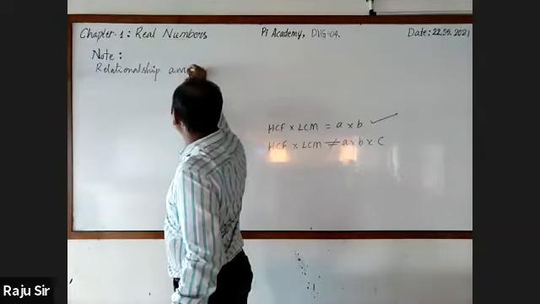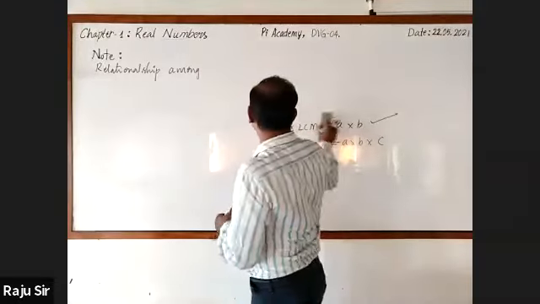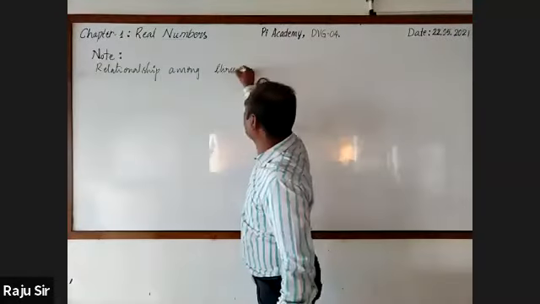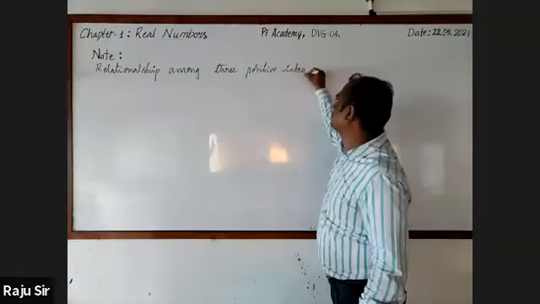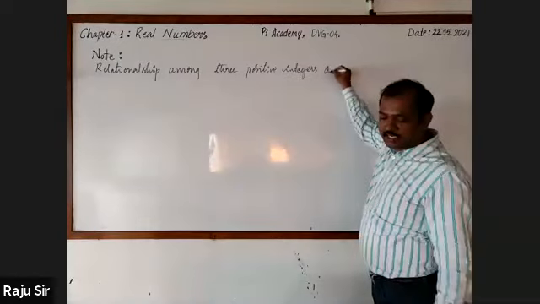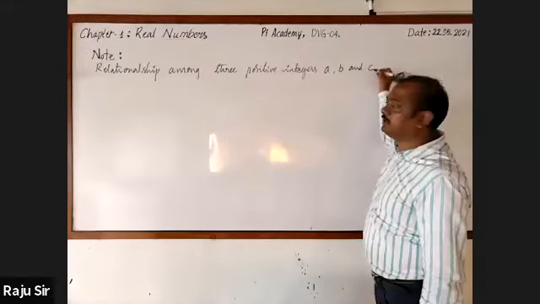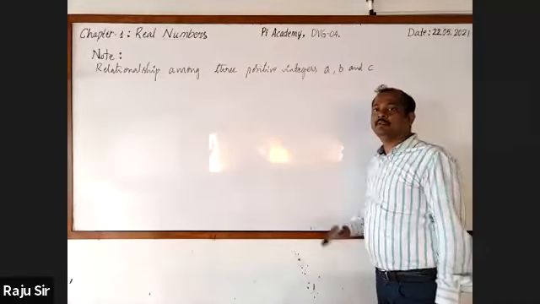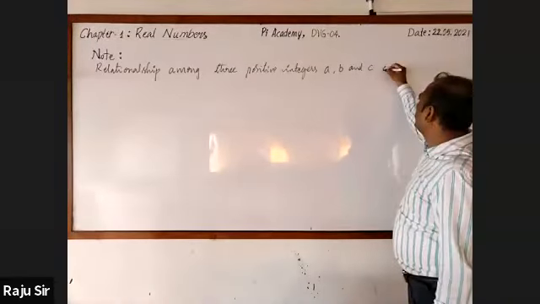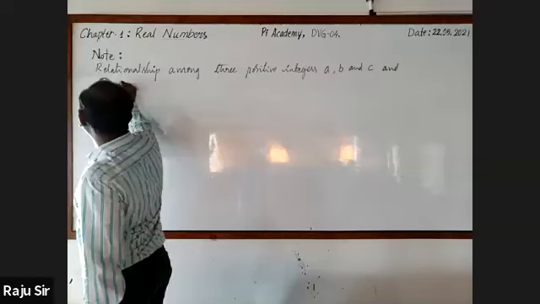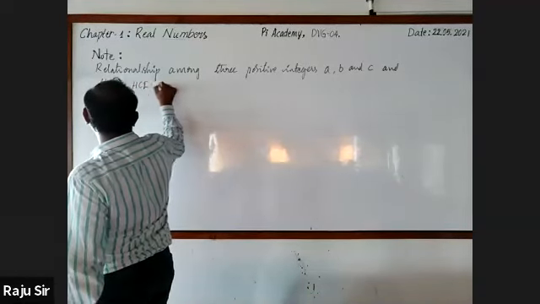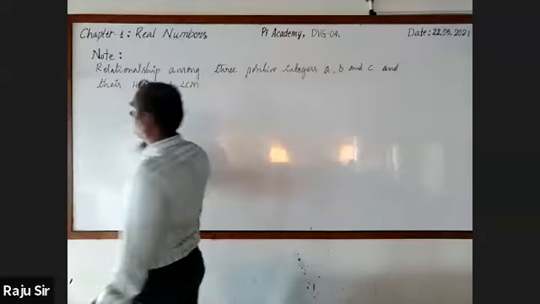You must copy whatever I write. Relationship among three positive integers A, B, and C. In the textbook I have taken P, Q, R; here I have taken A, B, C, and their HCF and LCM.